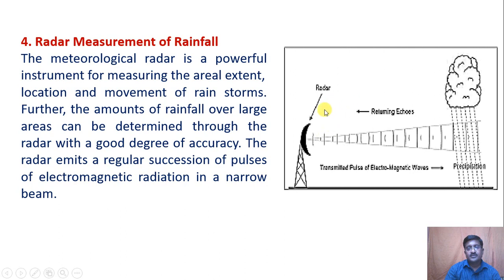So you can observe a radar is there, with the frequency of the waves, the transmitted pulse of electromagnetic waves. The clouds and precipitation are there. So this obstruction produces returning echoes, which are received, and the intensity and position of this particular location is given by this radar measurement. Nowadays these are in more use.